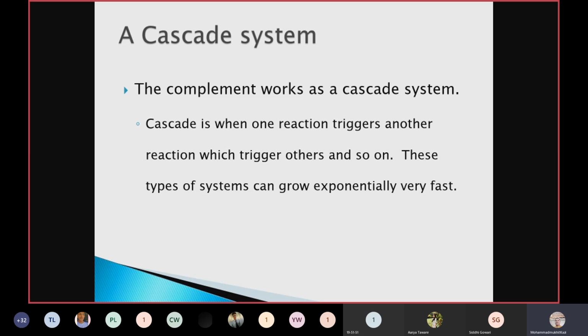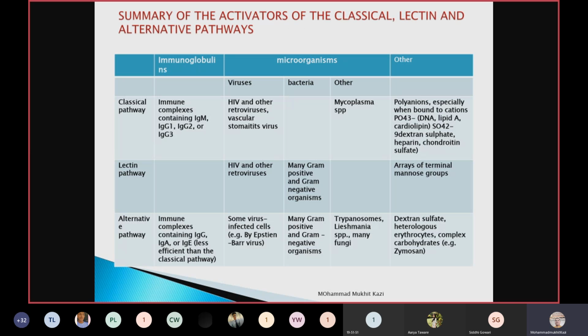Now, what is the summary of the activators? Who are the different activators of the different pathways? That is classical, lectin, and alternative pathway. If you look at the classical pathway, the activators are immunoglobulins. Initially, immunoglobulins will activate the classical pathway. Lectin pathway does not require the immunoglobulins to get initiated. Alternative pathway, yes, immune complexes containing IgG, IgA, or IgE. Here you don't see IgM, okay?